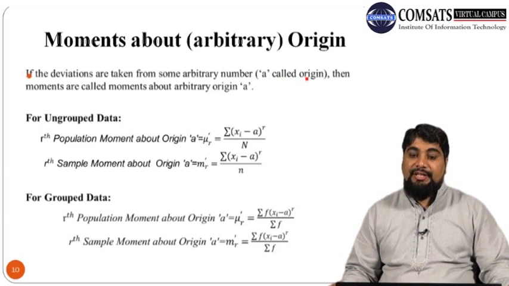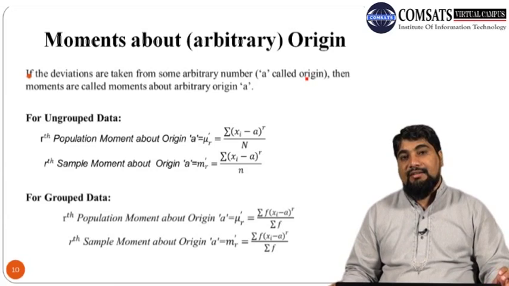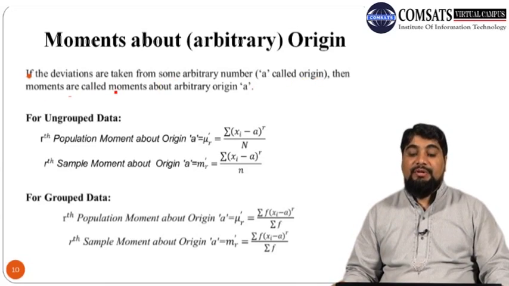So instead of subtracting x bar from each x value, if we subtract this number a to find the deviations, it means now the deviations are taken from this number a instead of from the mean. So that's why the moments which are calculated in this manner are called moments about origin instead of moments about mean. So if the deviations are taken from some arbitrary number a, which is called origin, then the moments are called moments about arbitrary origin.